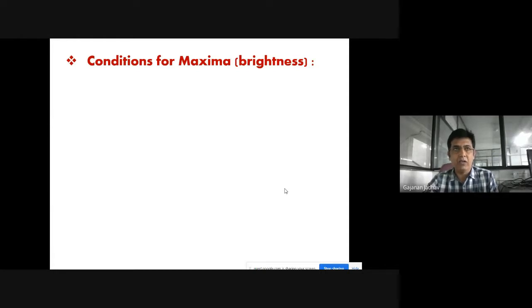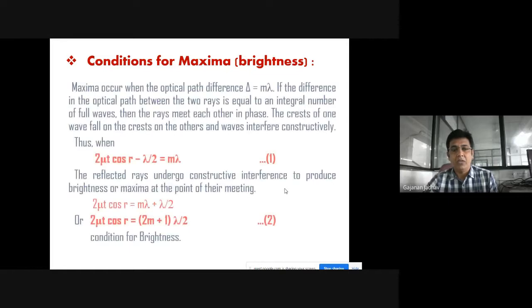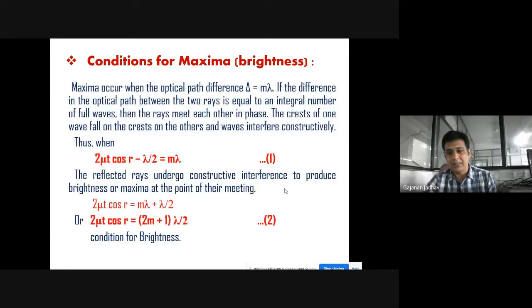Finally, we came to the conclusion, that is, the condition for maxima, that is brightness. We know that maxima occurs when the optical path difference is m into lambda. If the difference in the optical path between the two rays is equal to an integral number of full waves, then the rays will meet each other in phase. The crest of one wave falls on the crest of the other, and the waves interfere constructively.